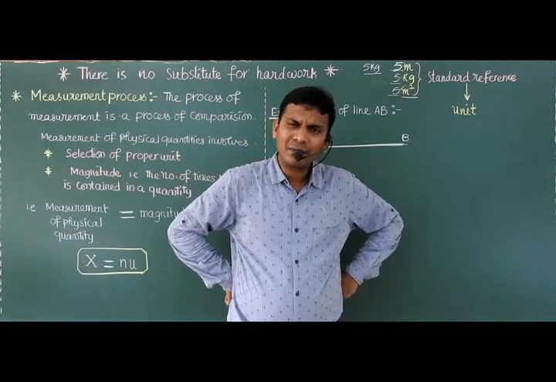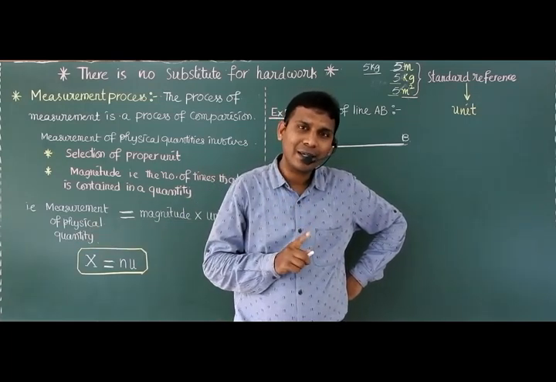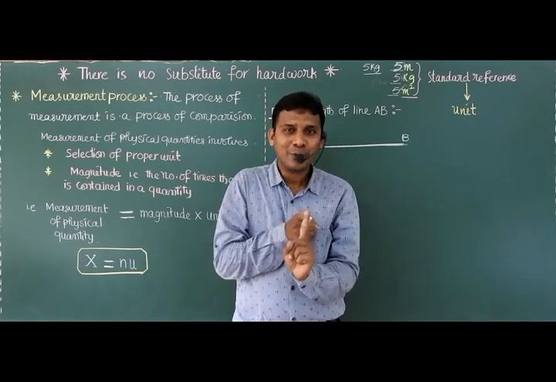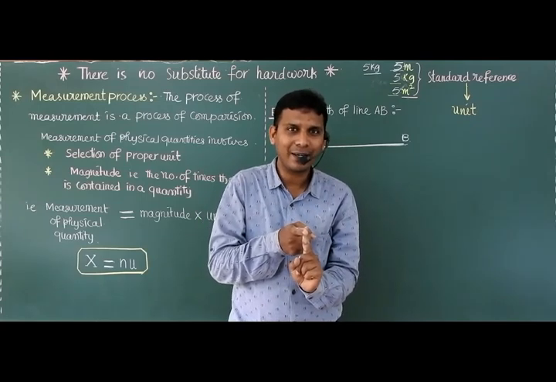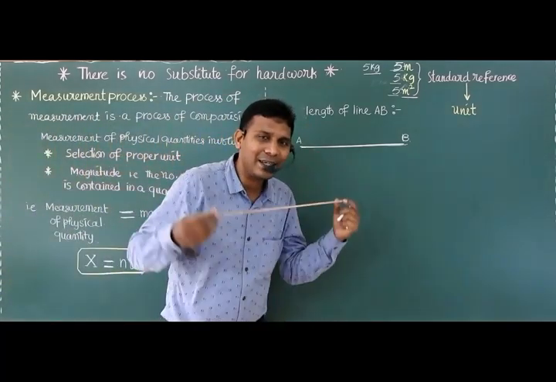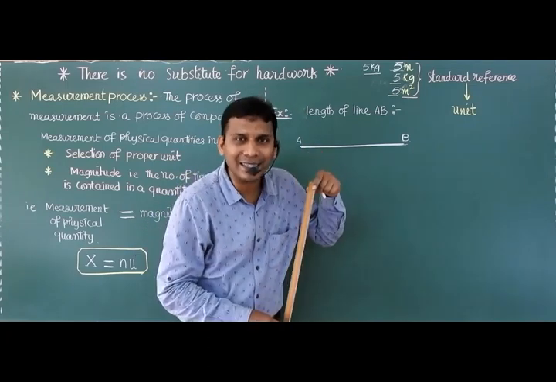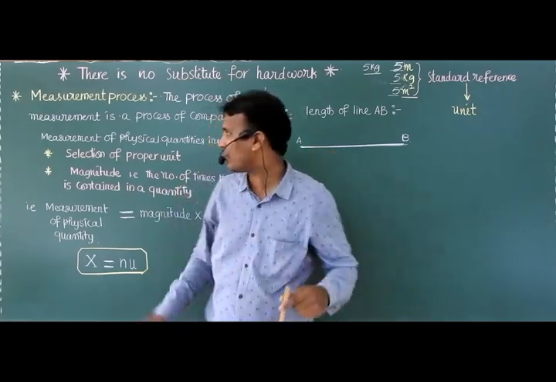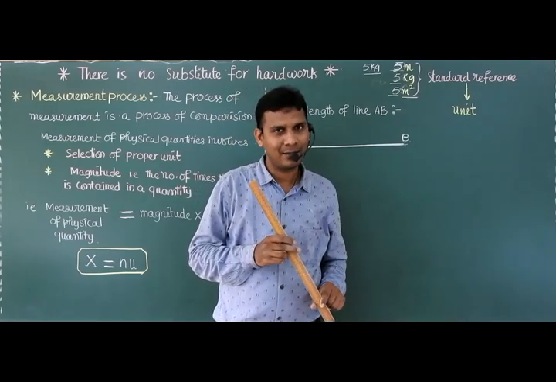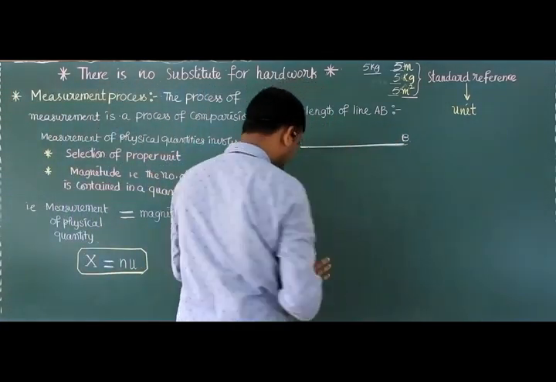So how to find the length of this line AB? Just now I told you measurement of any physical quantity involves two things. First one is select a proper unit. Now I am taking a meter scale, a meter rod, as a reference.